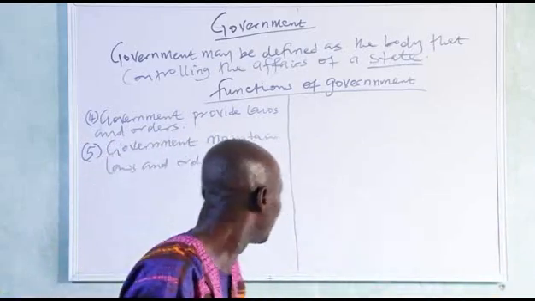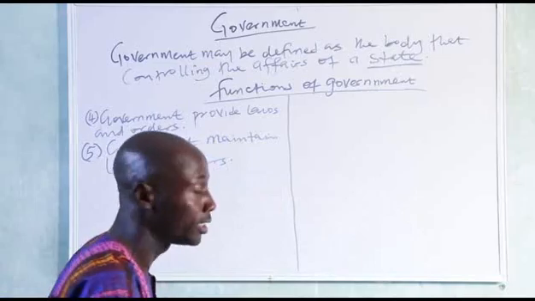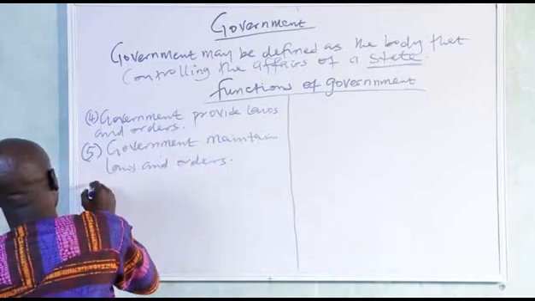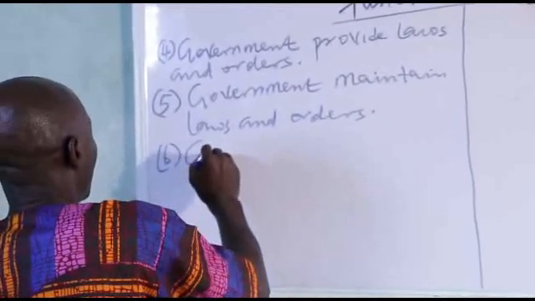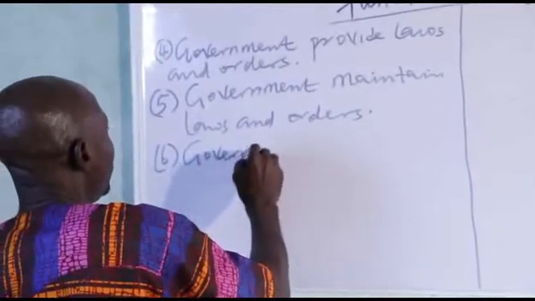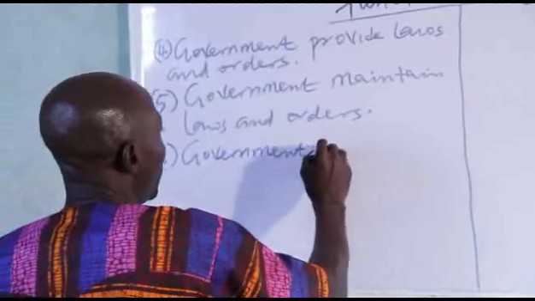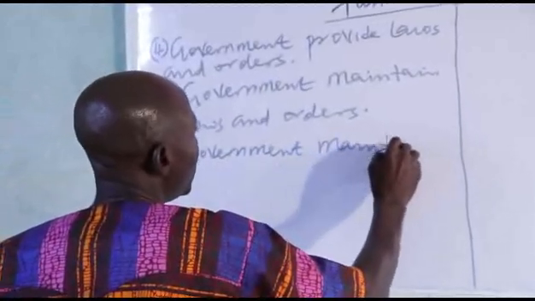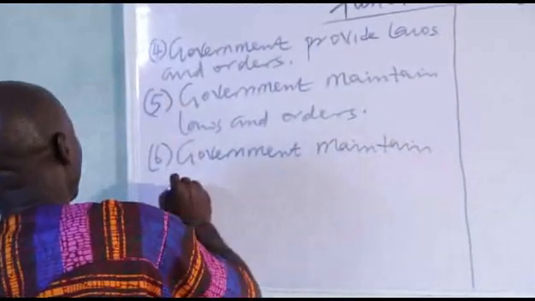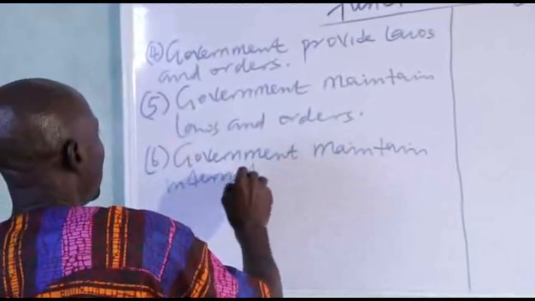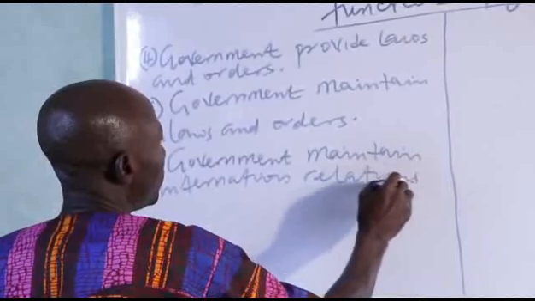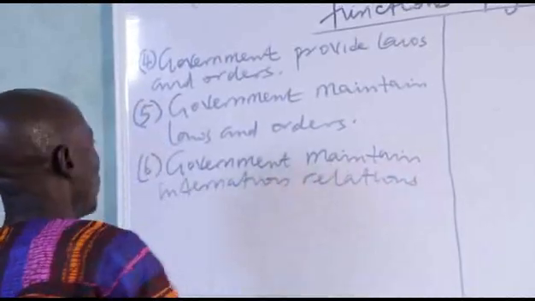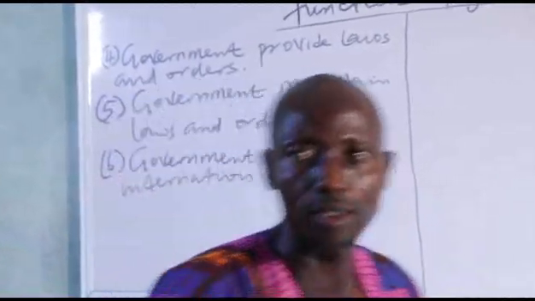Then the last one from the functions that I want to discuss with you today is government maintains international relations.